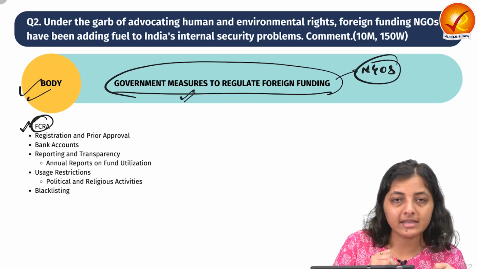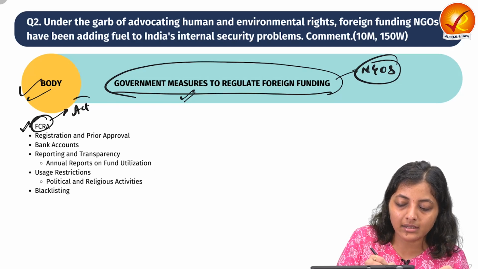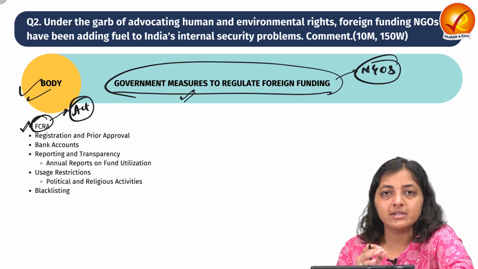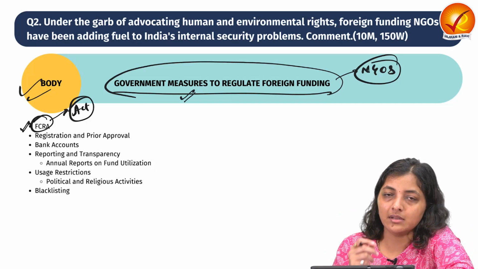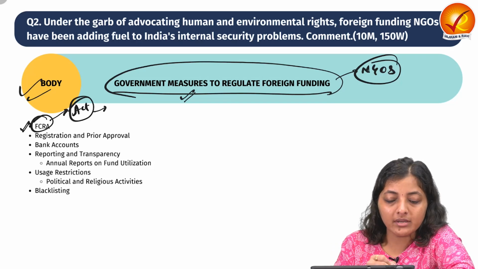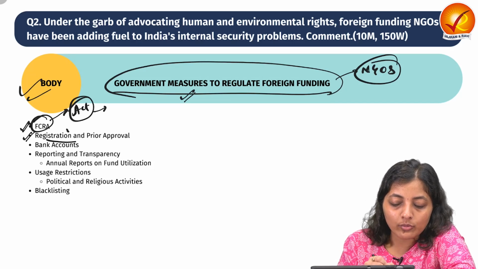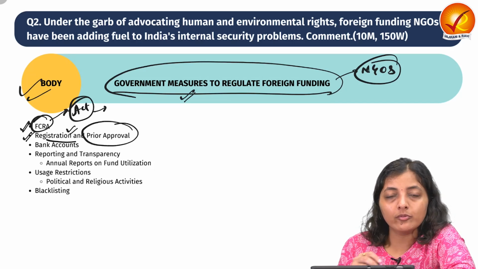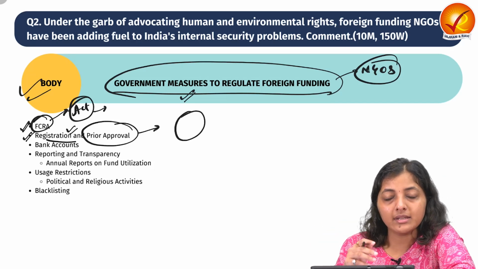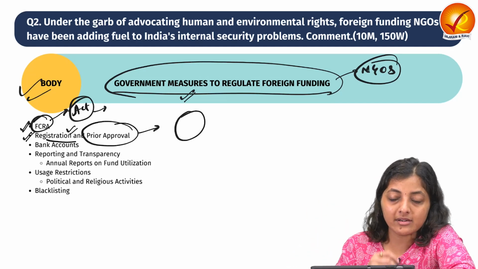The very first thing is FCRA, Foreign Contribution Regulation Act. This act is the primary act to govern the acceptance and the utilization of the foreign funds with respect to the NGOs. So the NGOs should be registered with the FCRA provisions. They have to be registered and they should get the prior approval for the foreign funding. And when they are registered, they have to show their annual accounts also, that where these funds are getting utilized and from where it is coming.